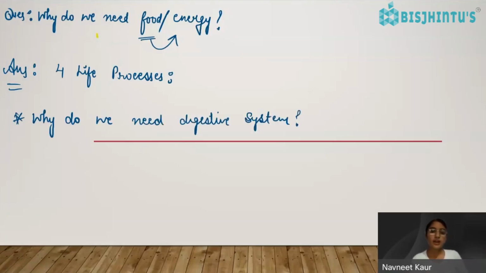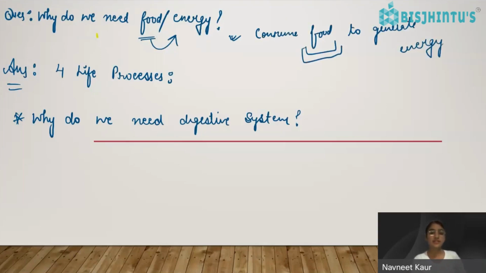See, what we have just learned here is we consume food to generate energy. But what if the food is not getting digested? If we are consuming food but it is not getting digested, then what can we do in that particular case? It is of no use. If food doesn't get digested, then where will energy be generated from? So we need the digestive system too.